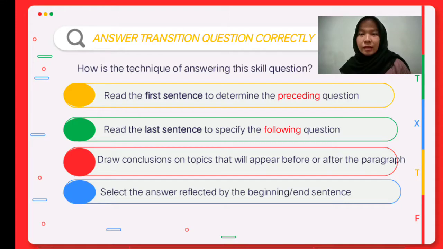Read the first sentence to determine the preceding topic. Read the last sentence to specify the following topic. Draw a conclusion on topics that will appear before or after the paragraph. Select the answer reflected by the beginning or end sentence.